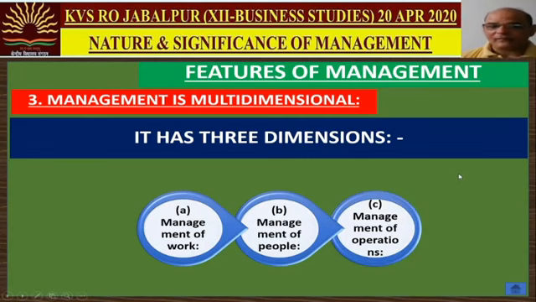And finally, when A and B are merged, जब ए और बी को मिला दिया जाता है, मैनेजमेंट ऑफ वर्क और मैनेजमेंट ऑफ पीपल को, then it becomes management of operations. Right now what we are doing, I am taking a lesson online, means we are doing management of operations. तो जब काम को हम एक्चुअली परफॉर्म करते हैं, at that time we require management of operations.